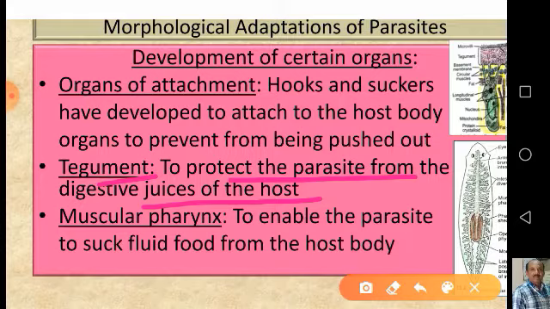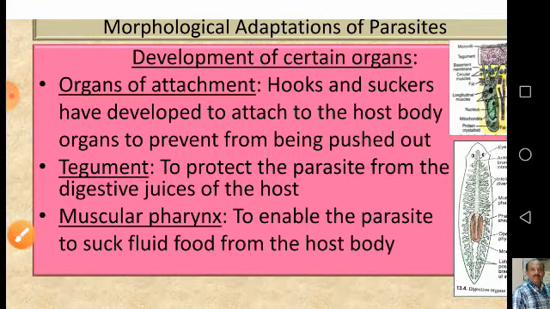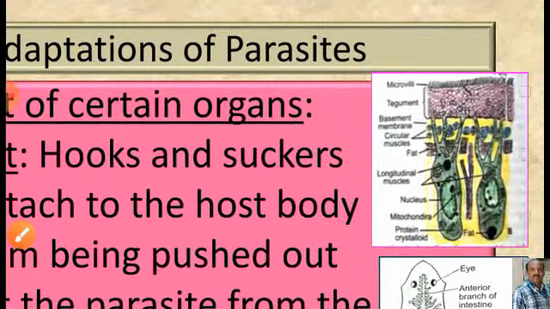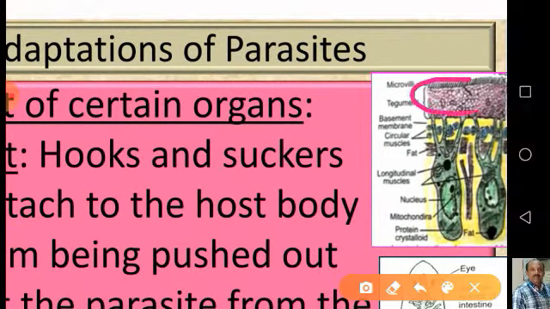The tegument is a hard structure, you can see in the figure also. Now I will show you. See this structure, the total structure has become tegument. It is a part of the body wall. The tegument is very tough and it will not allow the internal soft tissue of the parasite to be damaged.